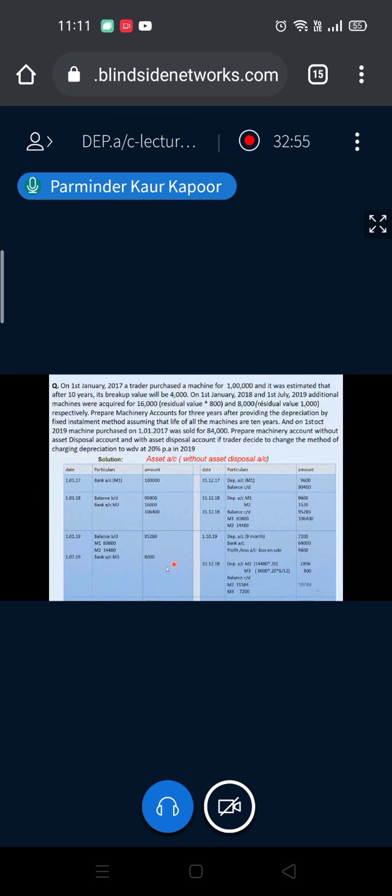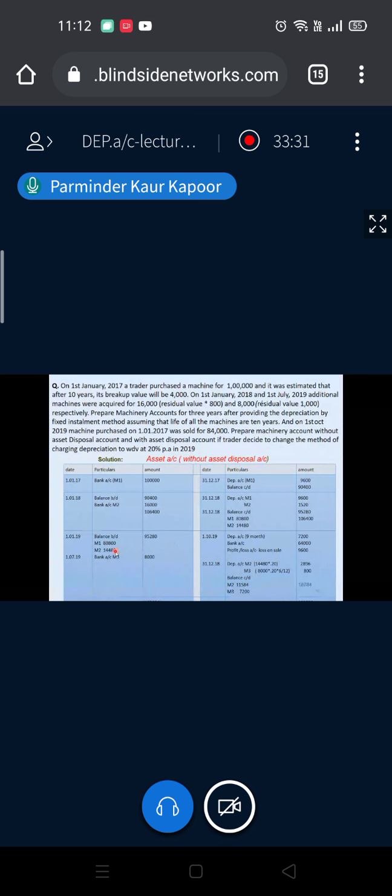Now this is done. Now new machinery is purchased for 8,000. Now the thing is, on 31st December 19, in 2019 you are changing this method. So on 31st December 19 your method is changed. What you are going to do is apply the new method. Now what is the book value? Since M1 is sold, only M2 and M3 are left. So we are going to calculate the book value of the unsold assets.